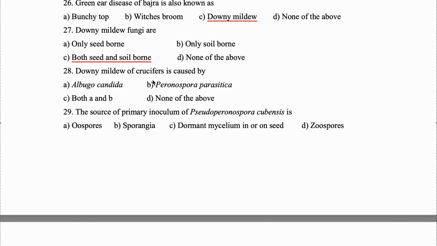Downy mildew of crucifers is caused by Peronospora parasitica. Next, the source of primary inoculum of Pseudoperonospora cubensis is oospore, because Pseudoperonospora is a pathogen genus of downy mildew which belongs to oomycetes.